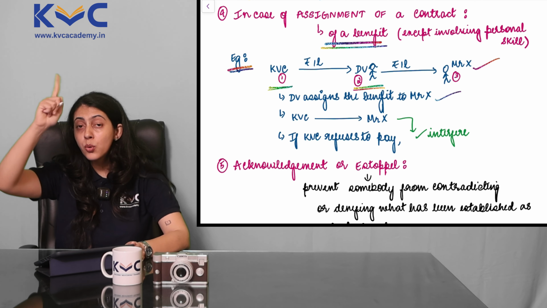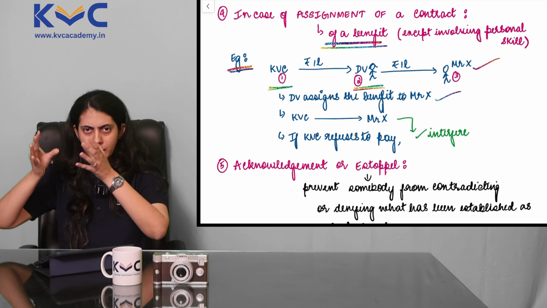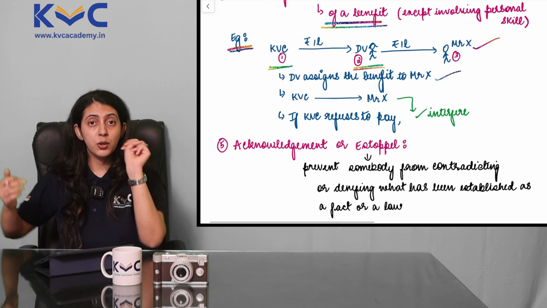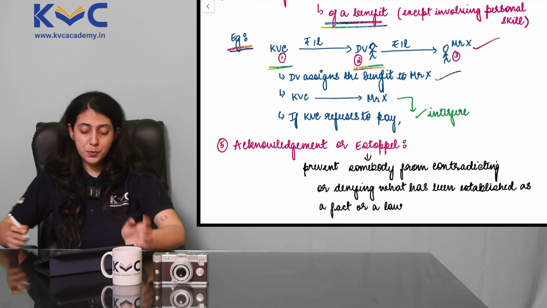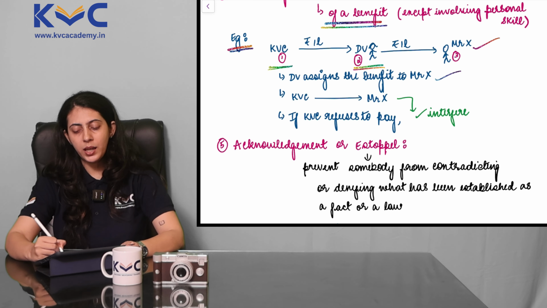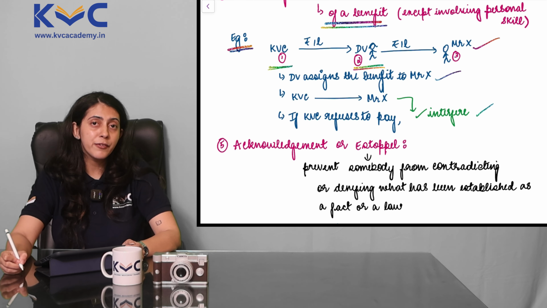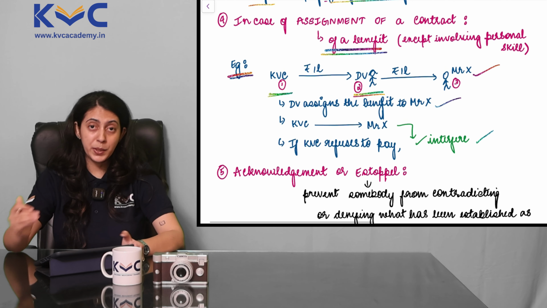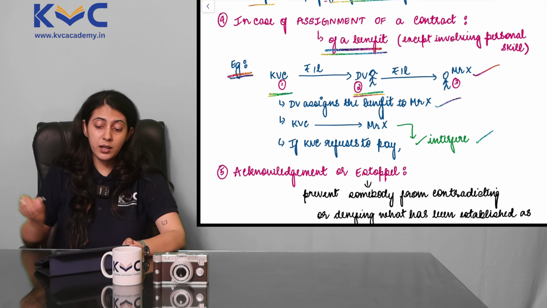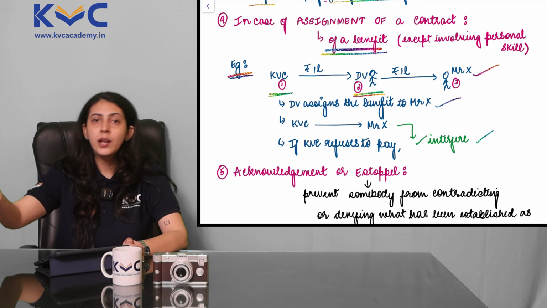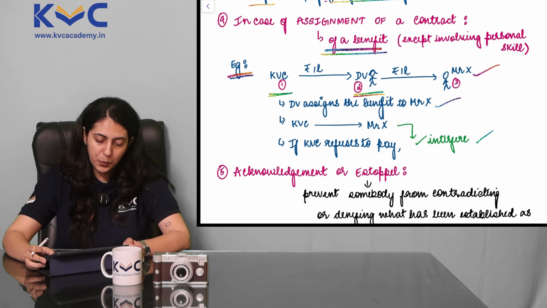And now who is KVC supposed to pay? KVC is supposed to pay Mr. X. Obviously, there has to be a proof or an instrument which is transferring this benefit. But the two parties to the contract originally were KVC and DV. Now, when KVC is supposed to pay Mr. X, if KVC refuses to pay, can Mr. X, being a stranger to the contract between KVC and DV, interfere in this contract? The answer is yes, because this was assignment of a benefit, assignment of a contract. In that case, a third party, being Mr. X here, the stranger, can also interfere in the contract between the original two parties. So this was point 4.